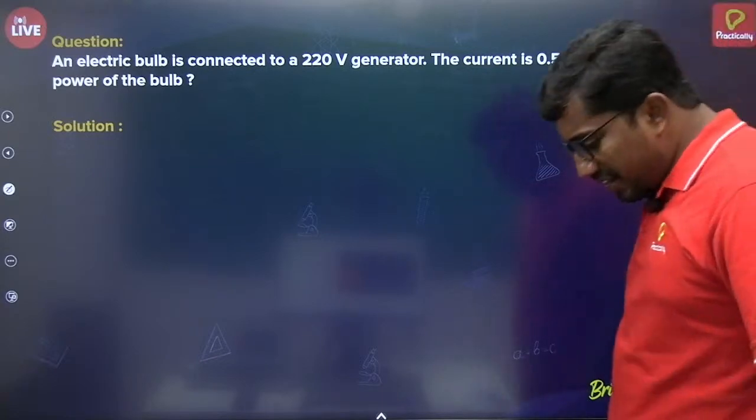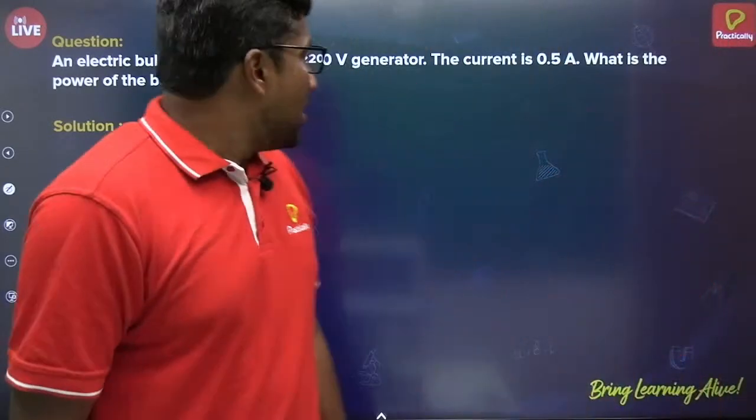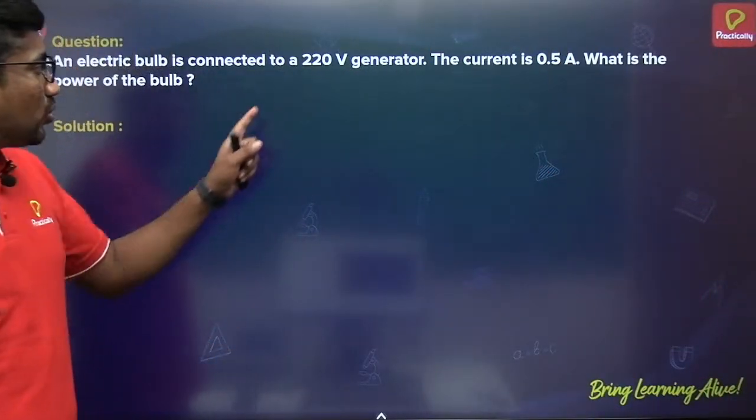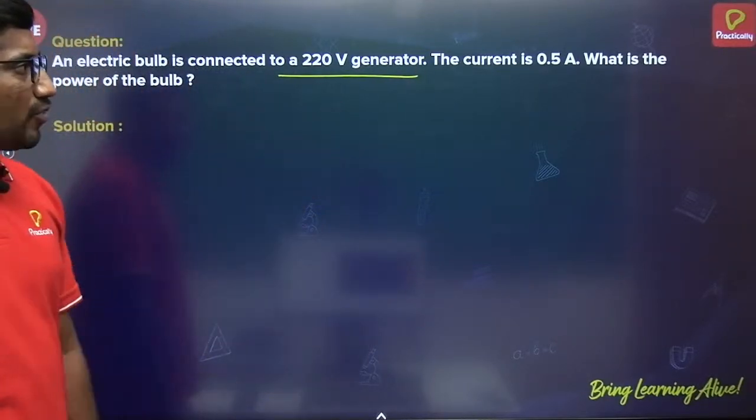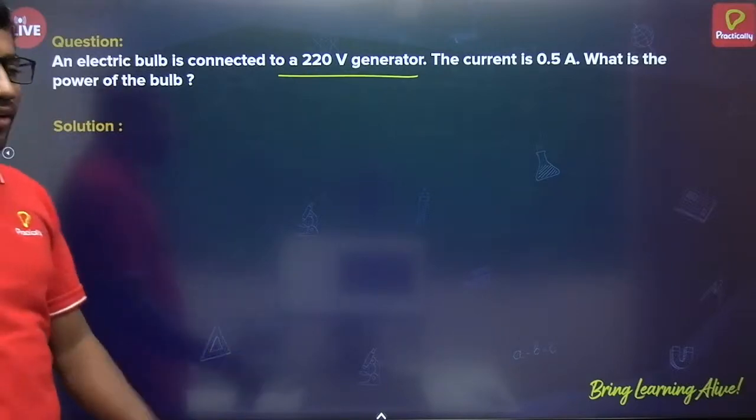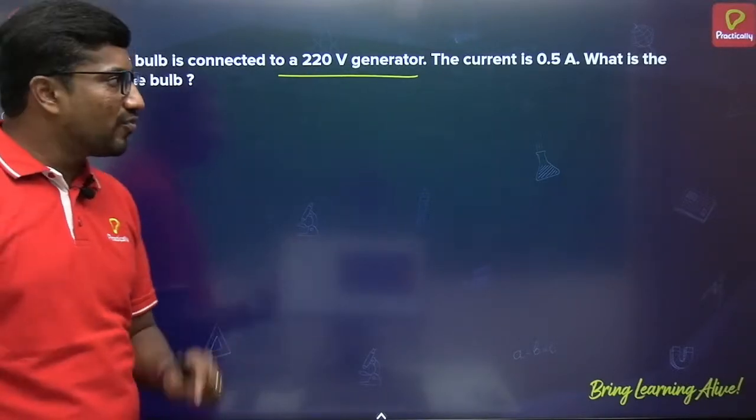Yeah, there is a question here. You can see the question. An electric bulb is connected to a 220 volt generator. The current is 0.5 ampere. What is the power of the bulb?